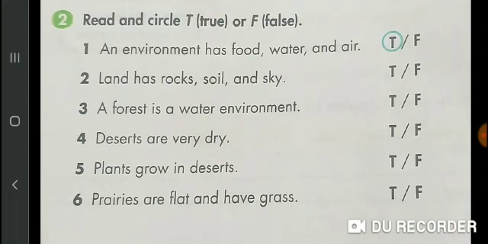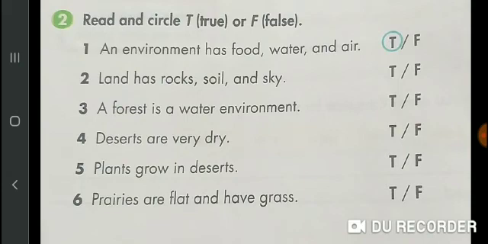Now students, look at sentence number 4. Deserts are very dry. I will repeat it again. Deserts are very dry. Yes, that is true sentence. So circle T. Now look at sentence number 5.